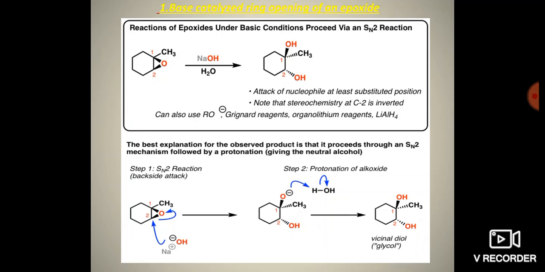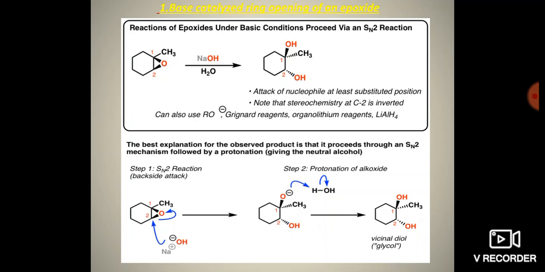So you see in the second example below. Notice that the OH minus goes to the second carbon, and the oxygen carries a negative charge. So that is the first step, that is SN2 reaction takes place. Then in the second step, there is a protonation of the alkoxide.